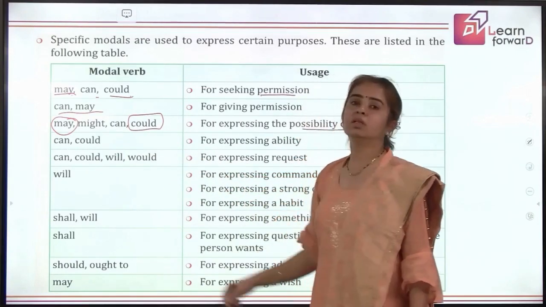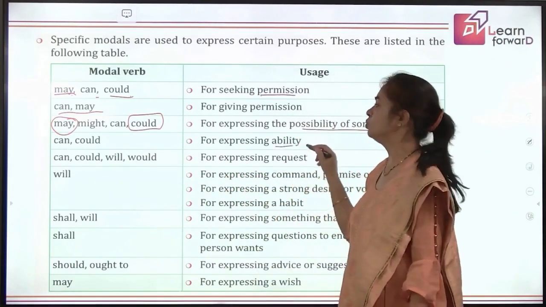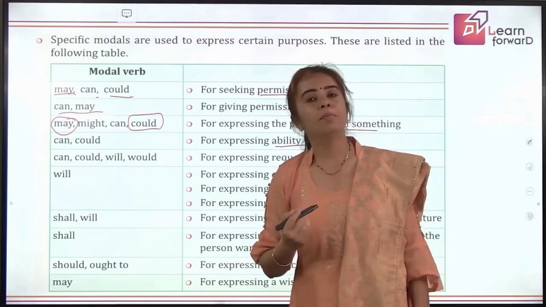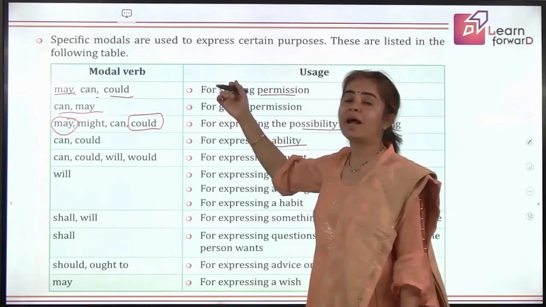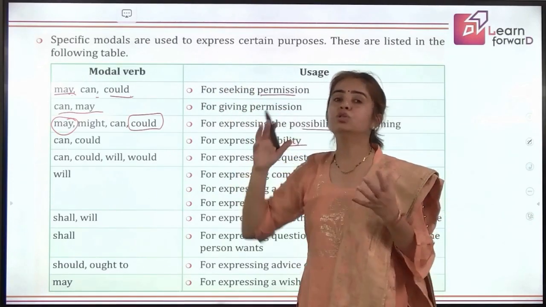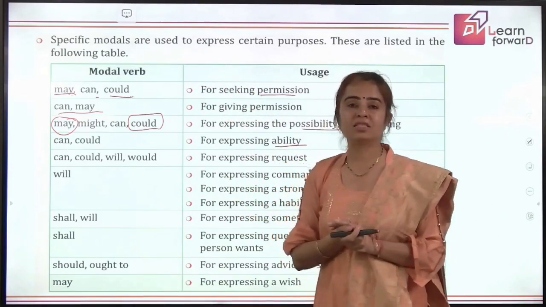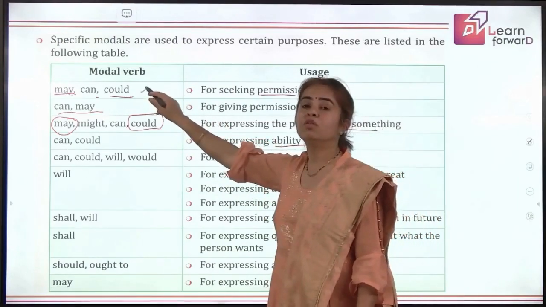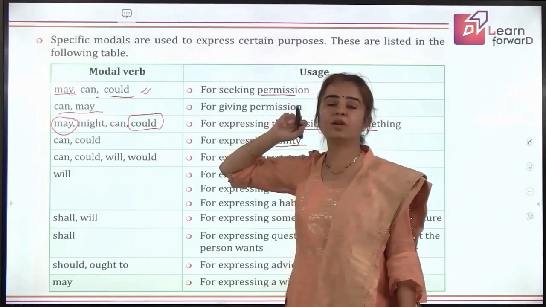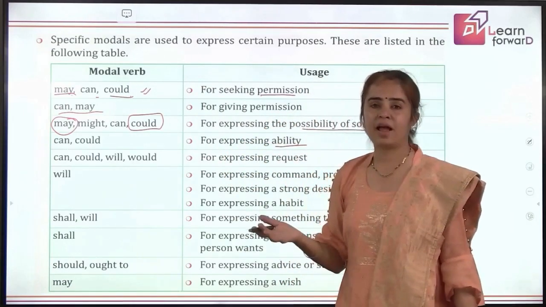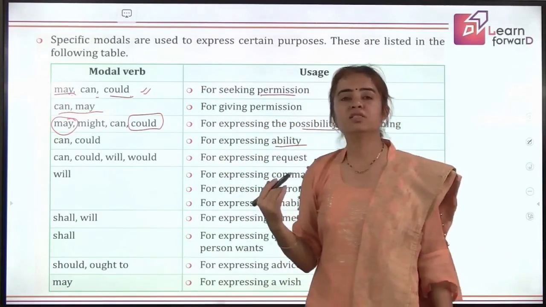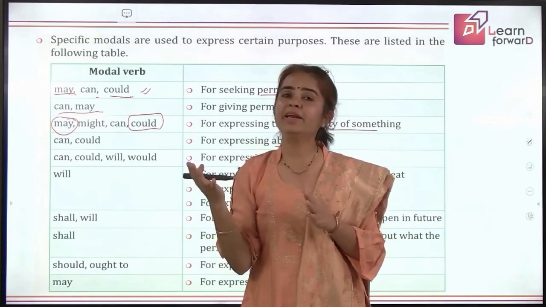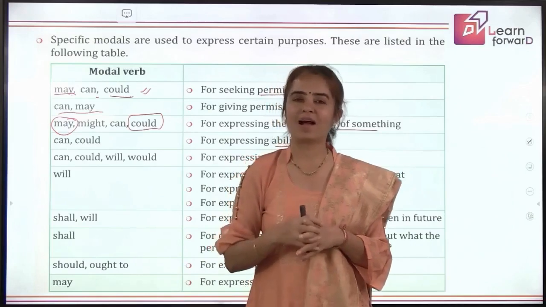Can and could also show the ability to do something. Can is used in present tense, could is used in past tense. See, I told you that it's not always that could, should, would will be used in past tense only, because could we have just shown is used for seeking permission also. Like if we are sitting at an eating table, we can just ask somebody, could you pass on the salt please? So that shows your politeness. It's not referring to any past tense here.